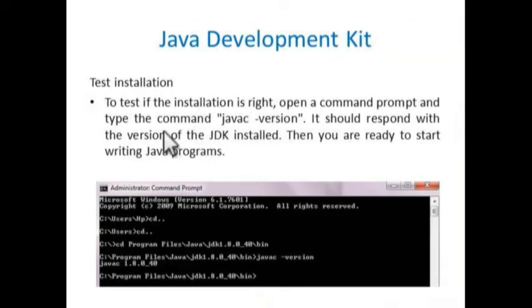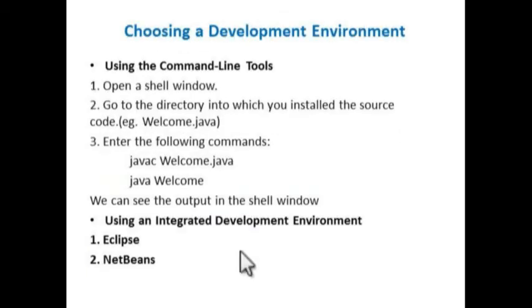After that you have to test your installation to see whether it is working properly or not. Go to your command prompt and go to the path in which your JDK is installed. Then type javac -version. It will show the current version of your JDK, and then you know that your installation is correct. But if it gives errors, like the command is not an internal or external command, it means the installation is wrong, and you can reinstall Java.